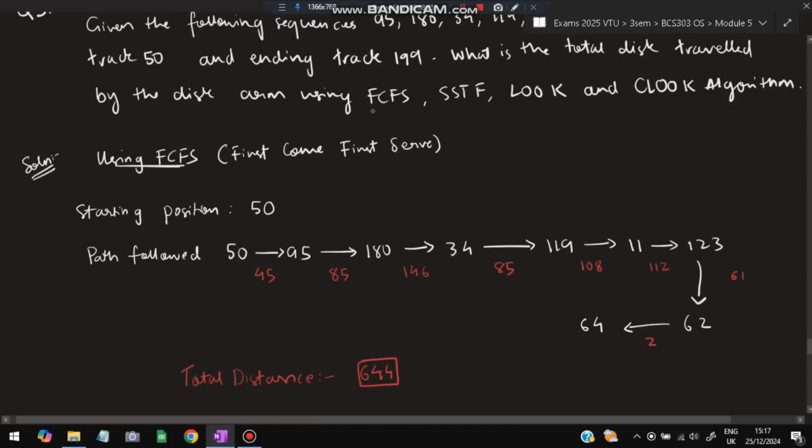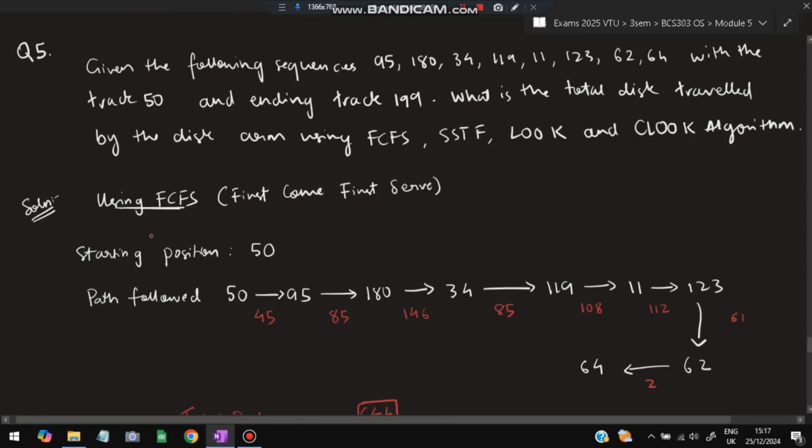First you have to write FCFS. FCFS means first come first serve. The starting position is 50, as given in the question, so we write 50 here. After you have written 50, what's the next thing you have to do? You have to go to all of these and calculate how much you are traveling.